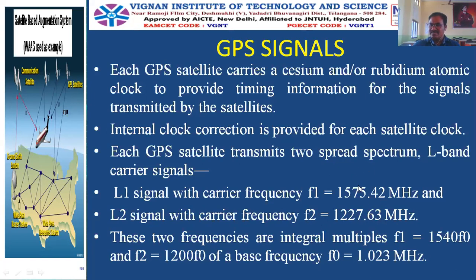These carrier frequencies are calculated from the fundamental or base frequency F0, which is equal to 1.023 megahertz. F0 times 1540 gives the F1 carrier frequency, and F0 times 1200 gives the F2 carrier frequency. These are the frequencies used by the RF signals, and each satellite sends L1 and L2 carrier signals.